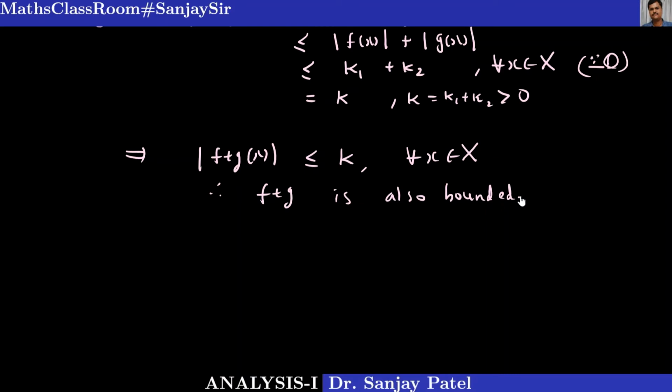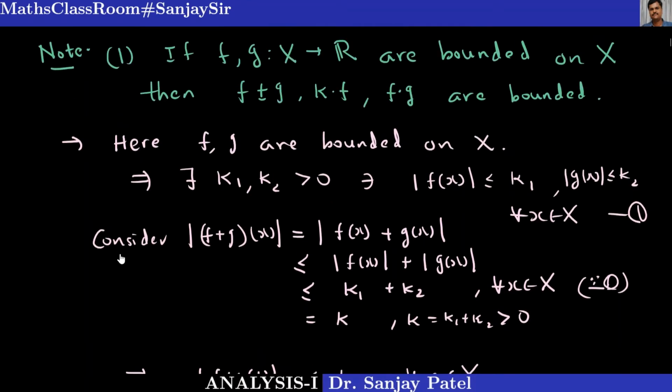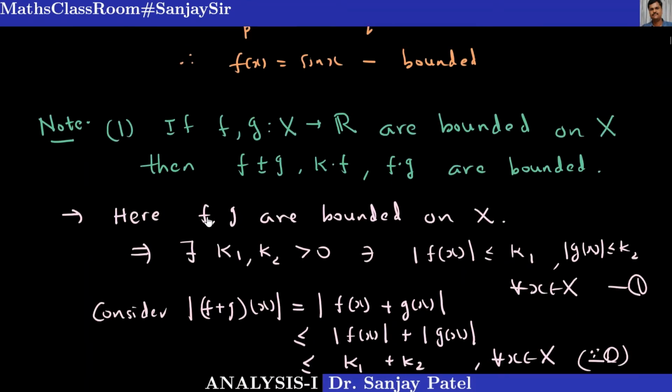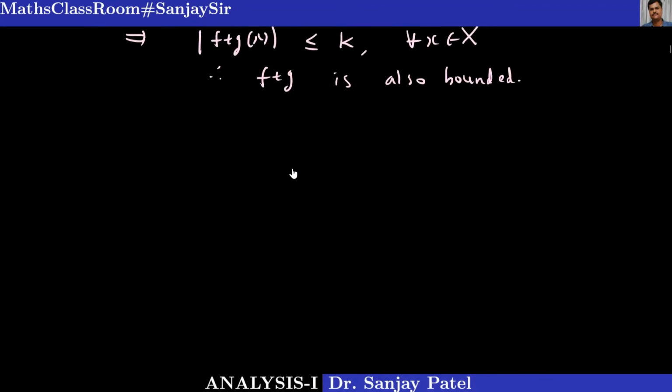We have not included the division here. The reason is the result is not true for the division of two bounded functions. It means if f and g are two bounded functions on X, then f upon g need not be bounded. So that I want to mention as my second remark. So let me write.